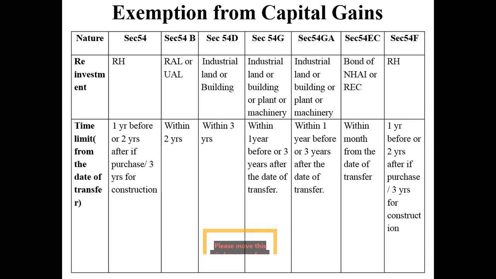So one year before or 2 years after. That means today you sign the sale deed, today you sell your house, you have 2 years time to acquire a ready-made house. That means if you are buying a flat, you have 2 years time to buy that particular flat. But if you are constructing a house on your own, then 3 years time is given to you.